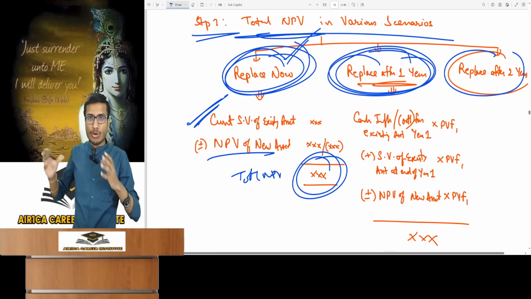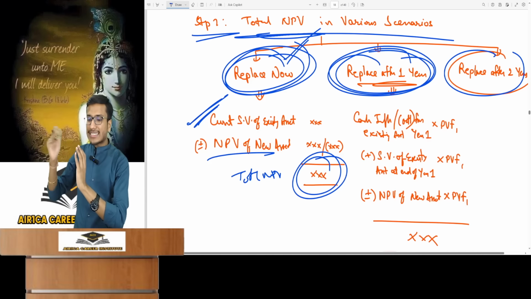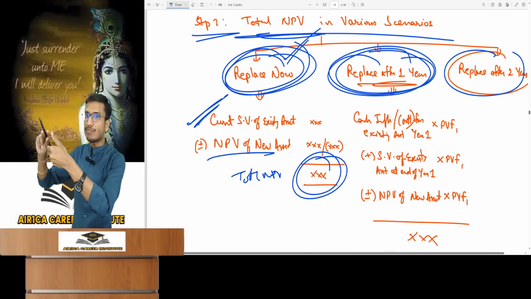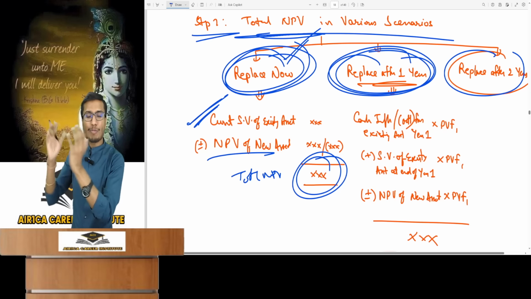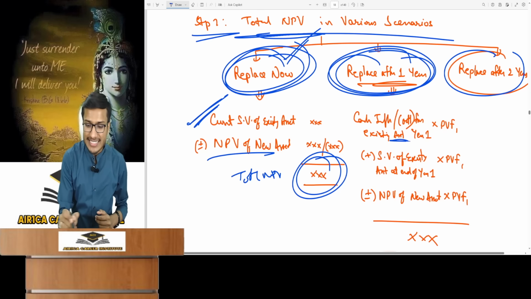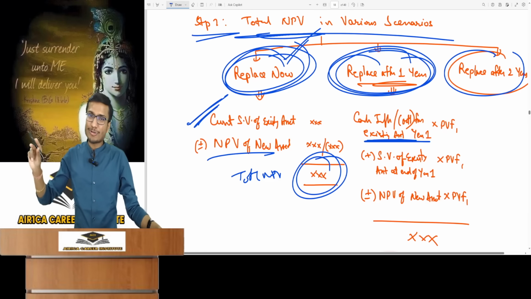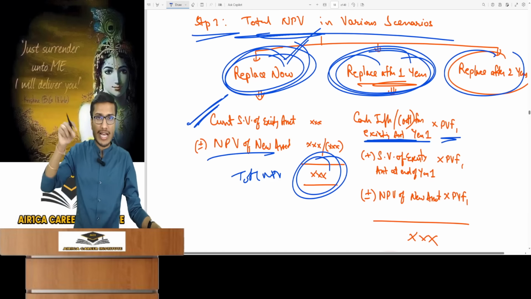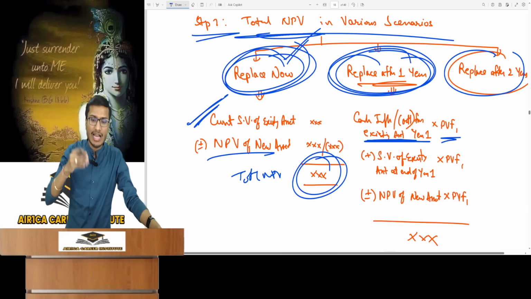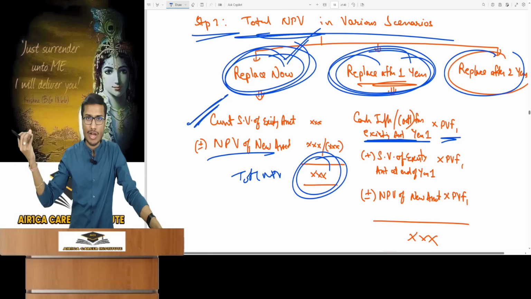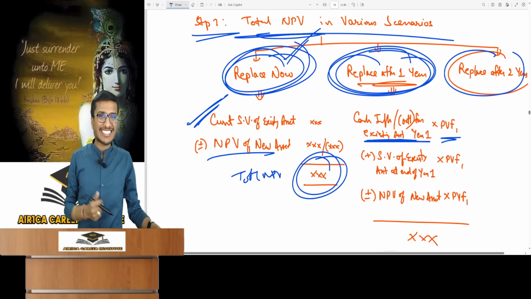If you decide to scrap it after 1 year, you'll continue to run the old asset for that first year. So any cash inflow or outflow during that first year, as given in the question, will be from this old asset. Consider the old asset's first year cash inflow or outflow at year end. Calculate its PV using the first year's PV factor, because the decision making occurs today and we compare it based on today's time. The first year's calculation as replacement occurs after that period. It's the first year. Use the first year's PV factor.